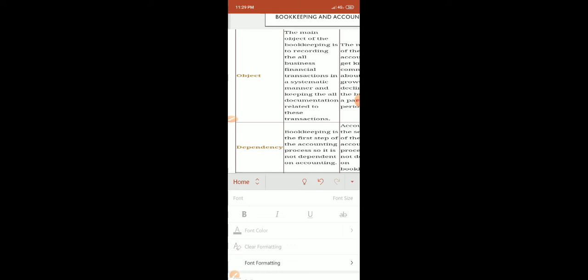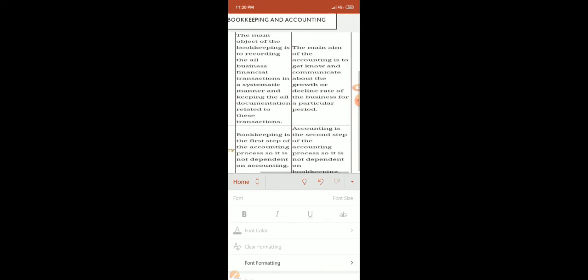Second is dependency. Bookkeeping is the first step of accounting. पहला स्टेप है अकाउंटिंग का और अकाउंटिंग is the second step of the accounting process, and its dependence is on the bookkeeping.